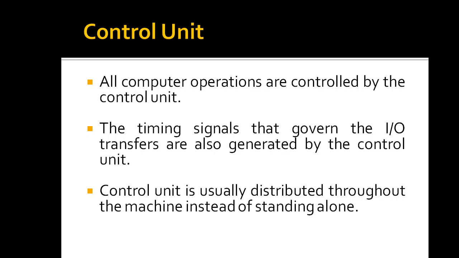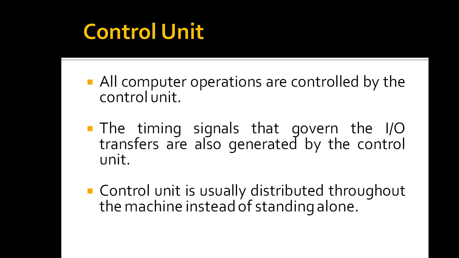IO transfers, consisting of input and output operations, are controlled by the instructions of IO programs that identify the devices involved and the information to be transferred. However, the actual timing signals that govern the transfers of information are generated by the control circuits. The timing signals are signals that determine when a given action is to take place. The data transfers between the processor and the memory are also controlled by the control unit with the timing signals. So it is reasonable to think of the control unit as a well defined, physically separate unit that interacts with all other parts of the machine.